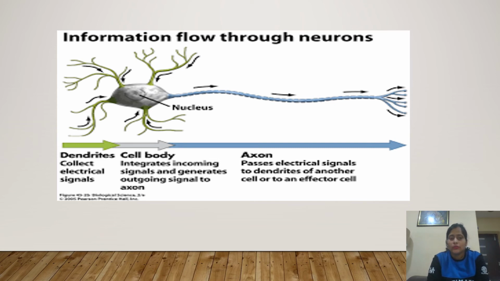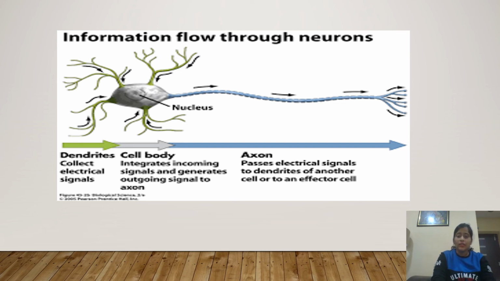Okay, so dendrites take the signal, and the axon passes on an output signal. When we touch the hot surface, dendrites take the signal, it is integrated in the cell body, and another outgoing signal is generated, which passes to the axon and finally to the axon terminal, and then from the axon terminal to the effector cell.